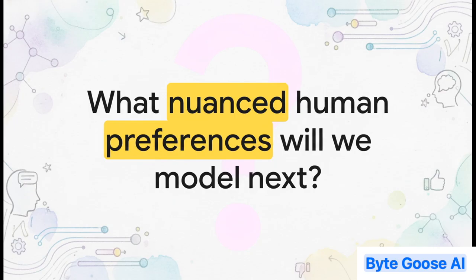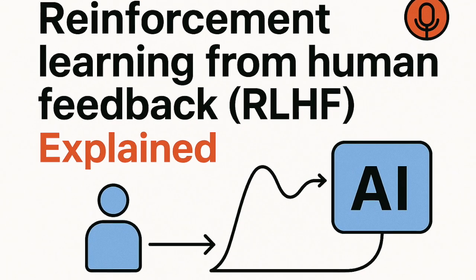And this simplification, this move towards methods like DPO, it really opens up the door for what's next. Because now that the process is more efficient and stable, we can start asking harder questions. The next frontier isn't just about making a model generally helpful. It's about how we capture the really subtle, nuanced, and sometimes even contradictory things that we humans value. How do we teach it not just to be correct, but to be creative, insightful, and truly trustworthy? That's the next big puzzle.